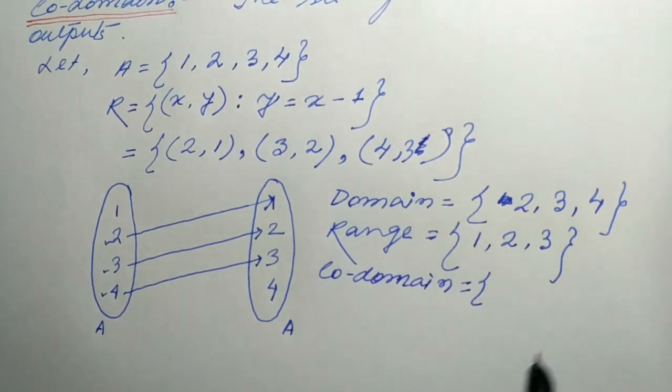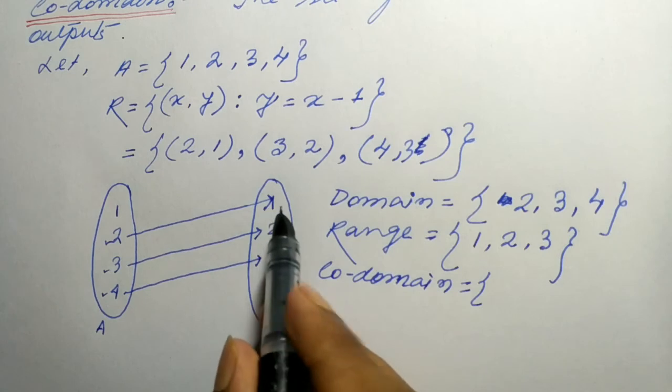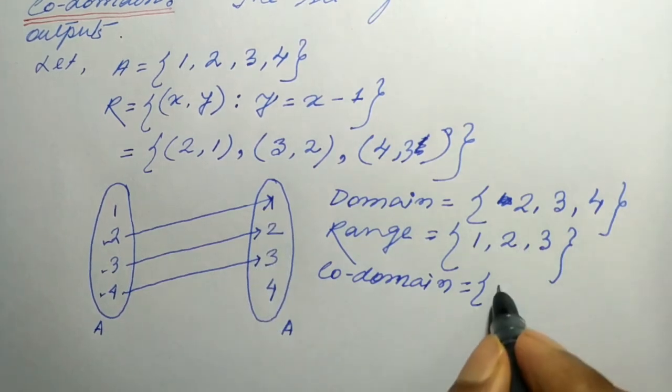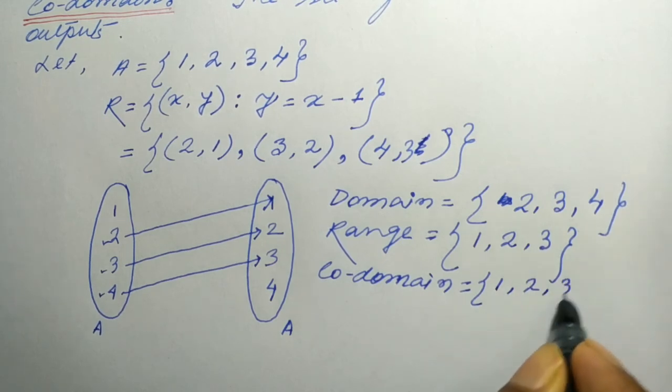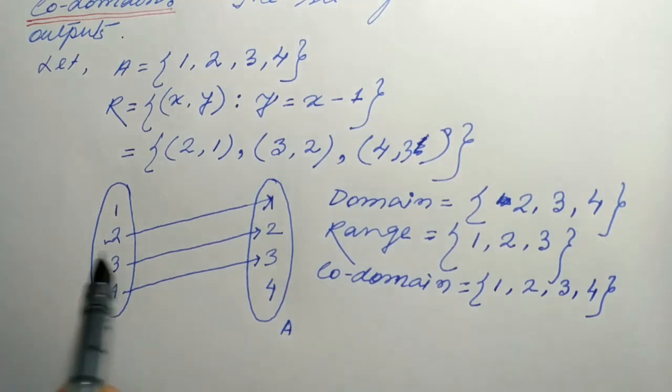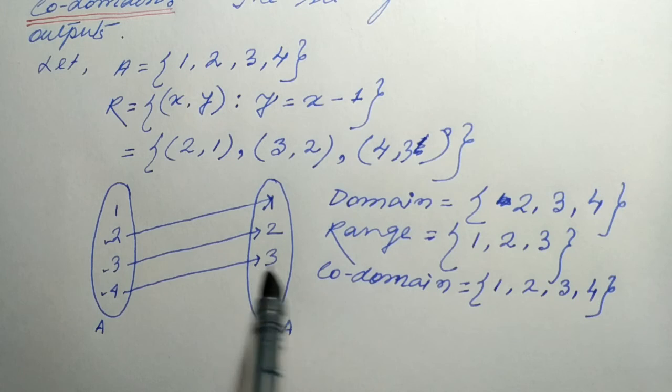And the codomain means the set of all possible outputs. Here the possible outputs are 1, 2, 3, 4, all of them, therefore the codomain is 1, 2, 3, 4. Clear? This is permissible inputs, permissible outputs, and all possible outputs. Domain, range, codomain, okay.